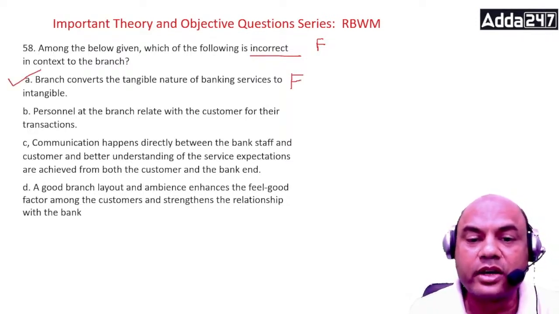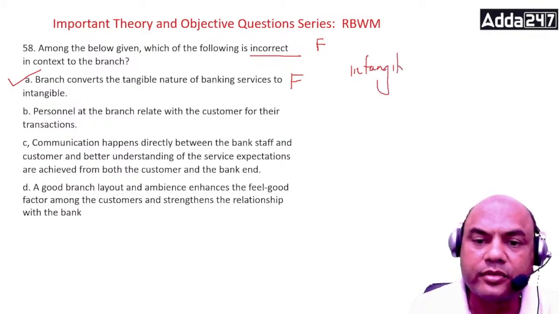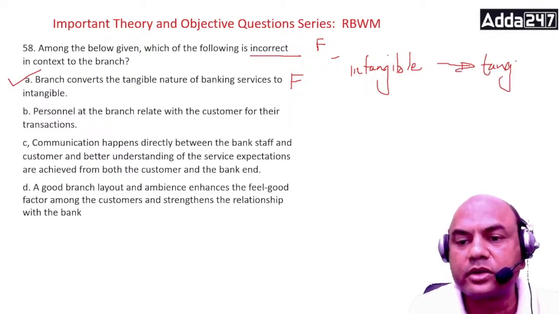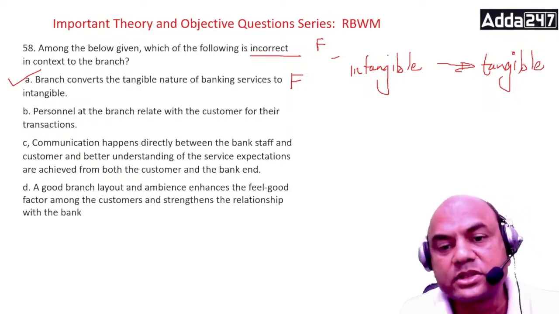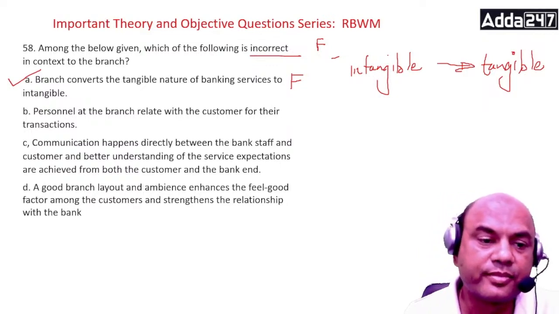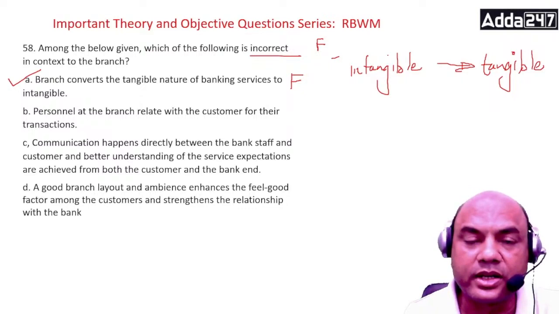Bank tries to convert intangible to tangible. That is the real job of the bank. Intangible is what? That is service. So this service is to be converted so that the customer remembers the same. Remaining all are correct. Personnel at the branch relate with the customers for the transactions.